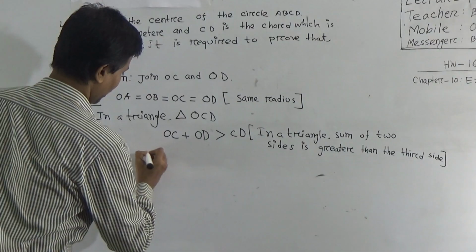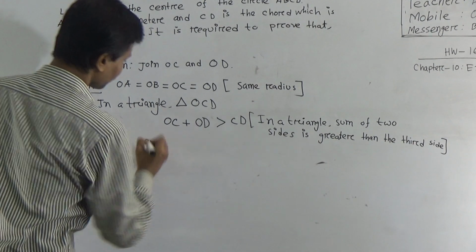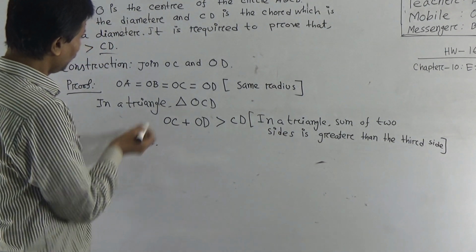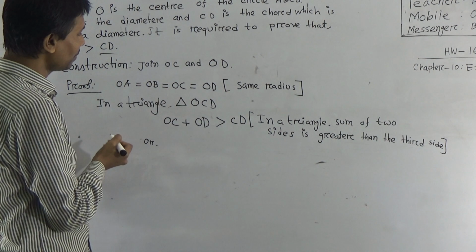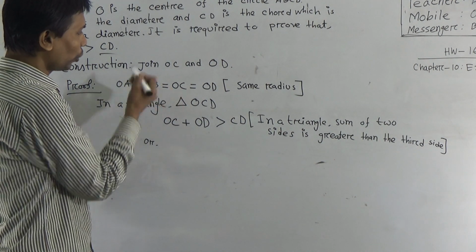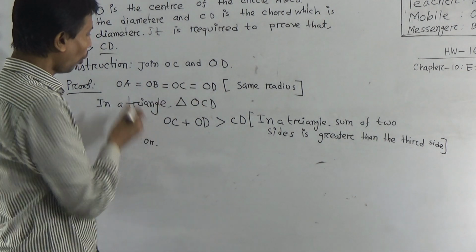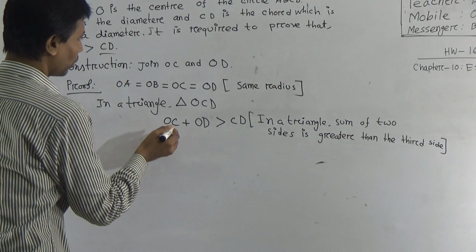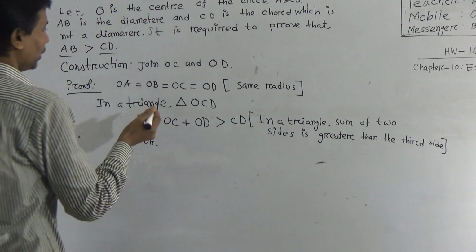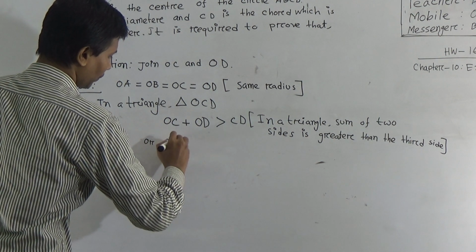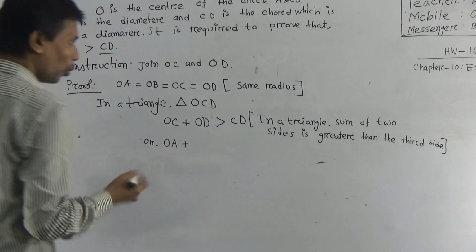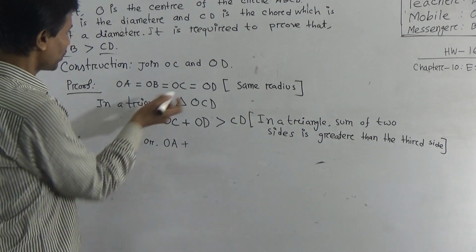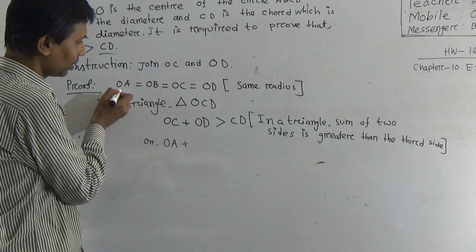Now you write here, OA equal to OC, similarly OB equal to OD, all are equal. So we can write OC equal to OA. Why OC equal to OA? You see, OC equal to OA.